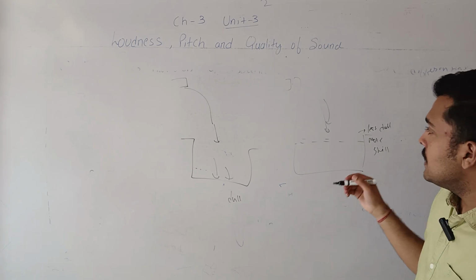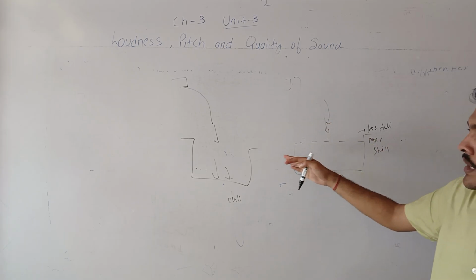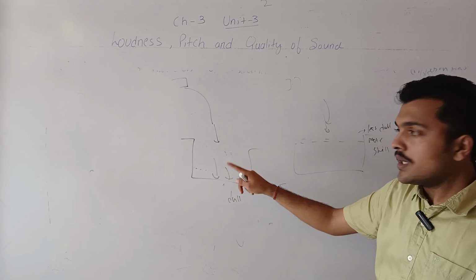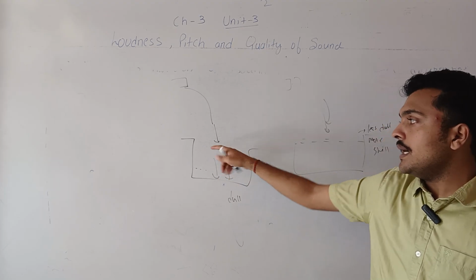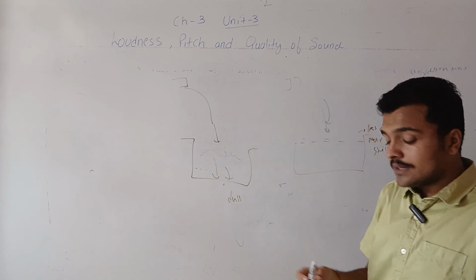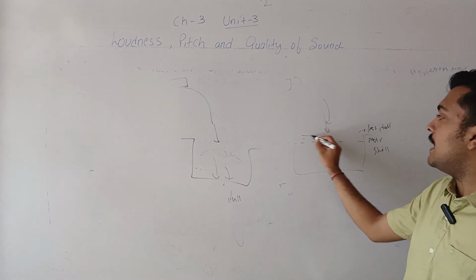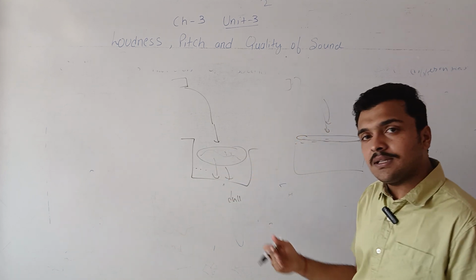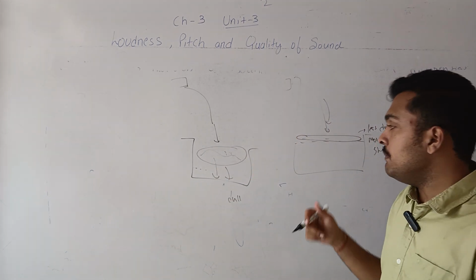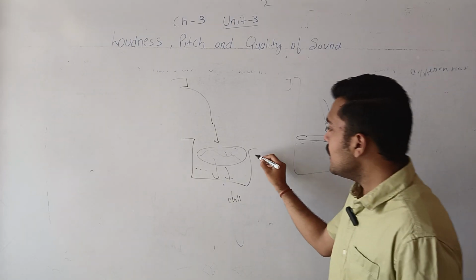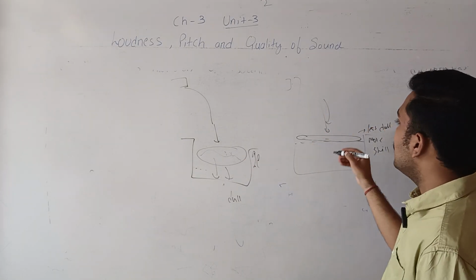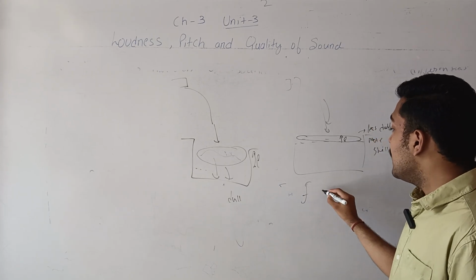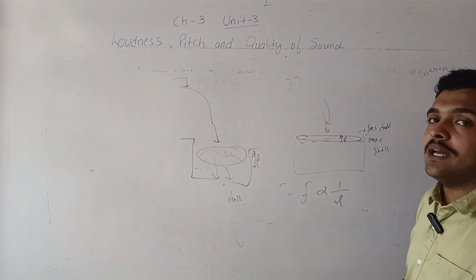Why? Because as the water is coming into the bucket, because of the pressure of the water, the air in the bucket starts vibrating. Here also the air starts vibrating. This is the air column, known as the air column above the water surface. Here the length of the air column is more and here the length of the air column is less, and the frequency is inversely proportional to the length of the air column.